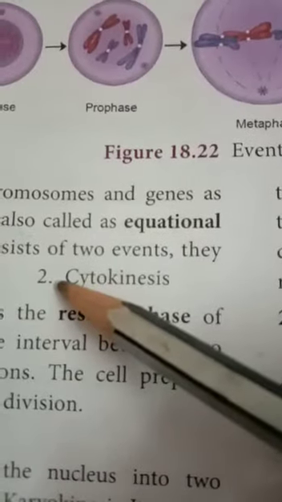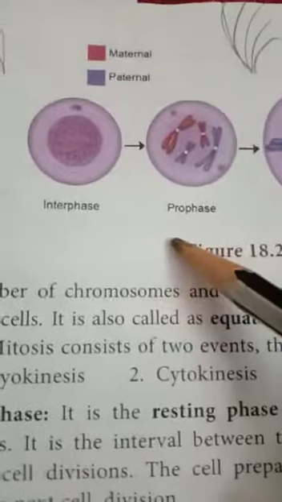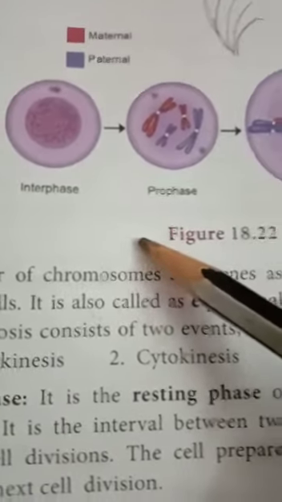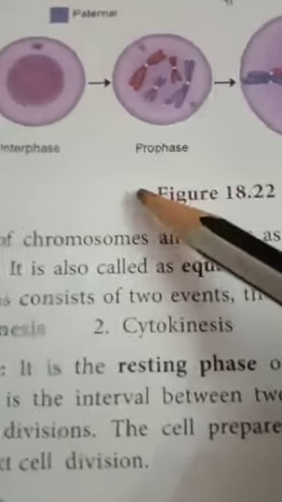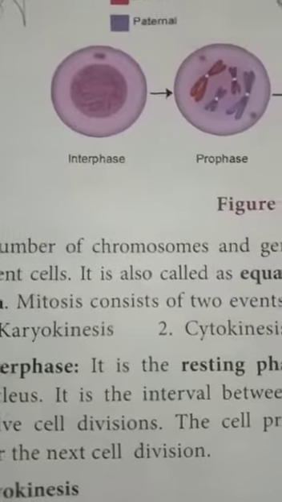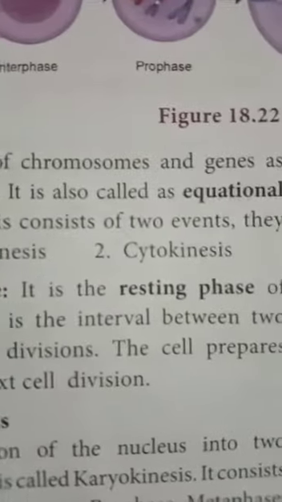Mitosis consists of two events. The first one is karyokinesis. The second one is cytokinesis. Karyokinesis means division of the nucleus. Cytokinesis means division of the cytoplasm.